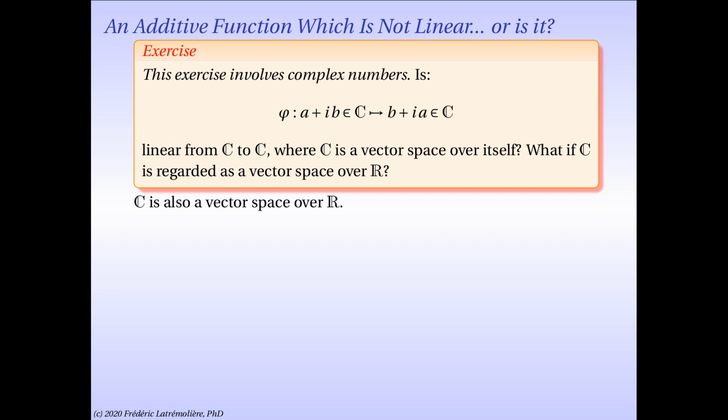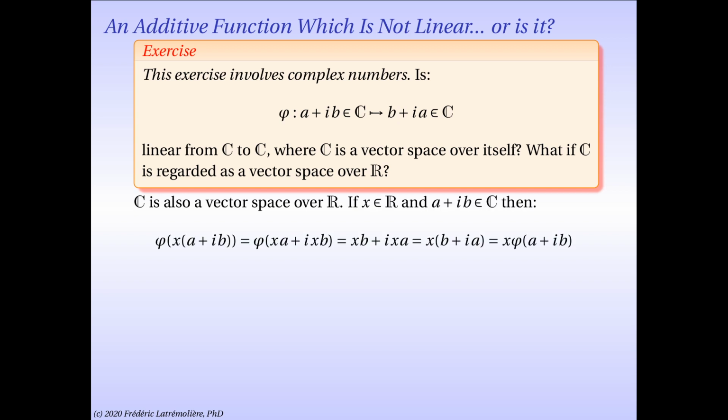It is easily checked that we have a vector space, which is in fact simply R squared. So we could ask, is phi linear for that vector space structure, where the scalar field is just limited to the real numbers? And it's a simple calculation to see that the missing property, that is, phi is a morphism for the external or scalar multiplication, indeed does hold when we restrict ourselves to real numbers.